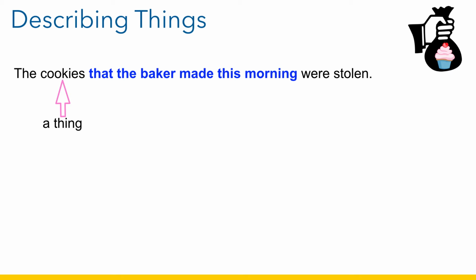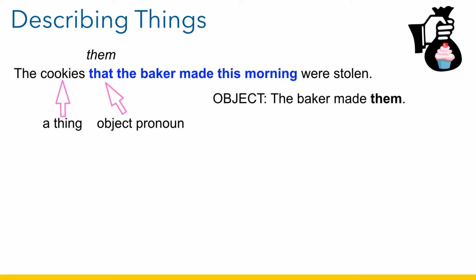Remember, look at the word that comes after and try to think about what the word is replacing. Did you figure it out? It's an object pronoun. We know that because the baker is a noun, and that replaces them. What we're saying is the baker made them, the cookies.